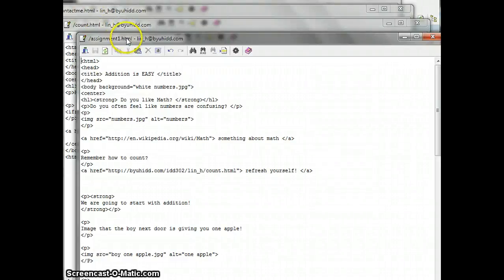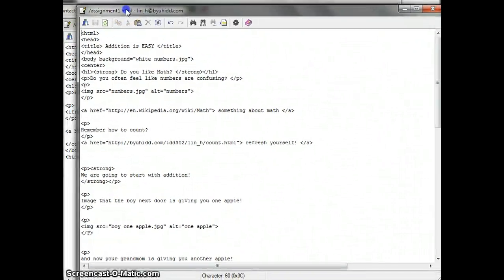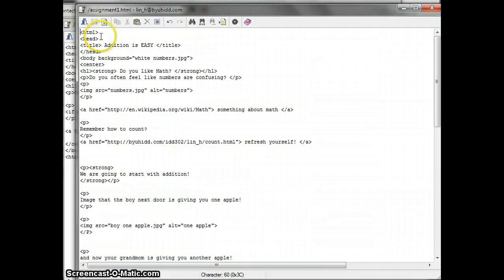Okay, for assignment number 1, right here I have my notepad, and I start with the HTML with the head. It says addition is easy, and has a background with the numbers, and I fix it with Photoshop, and we'll see that later.